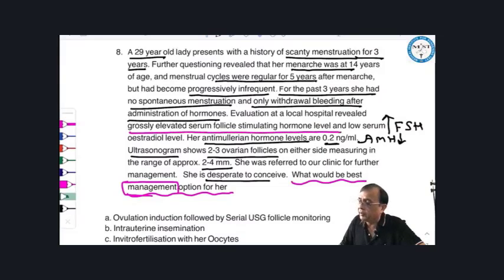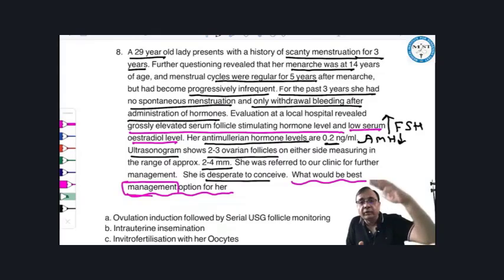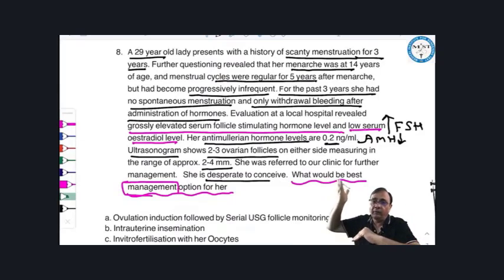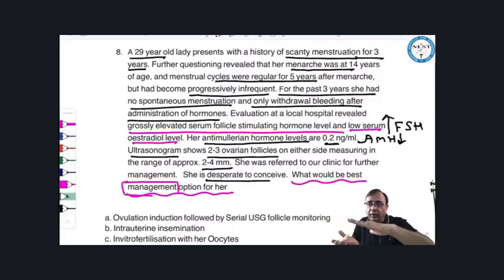serum follicle stimulating hormone and low serum estradiol level. So they are again indicating there is cessation of ovarian activity. It is indicating ovarian failure because estrogen is secreted from the ovary. If there is ovarian failure, estrogen levels will fall like anything. And if estrogen levels are falling, what will happen to FSH? Lower estrogen will give positive feedback to FSH. Basic physiology. And she is just 29 years and ovaries have failed.